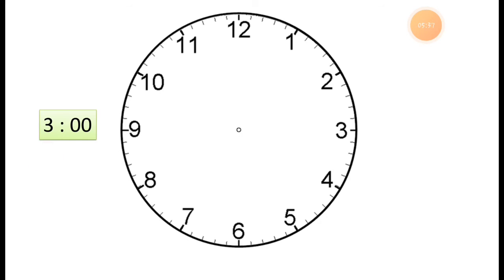Okay? So first of all, let's draw the short hand. See this. It is exactly pointing to 3. You can see this red arrow. It means the short hand, the hour hand, pointing to 3. And let's draw the minute hand, the long hand, pointing to 12. So it shows 3 o'clock. What does it show? It shows 3 o'clock. This way you can see this.